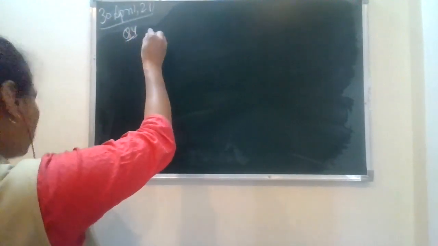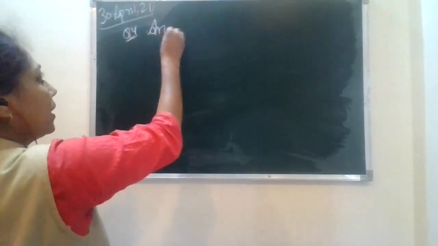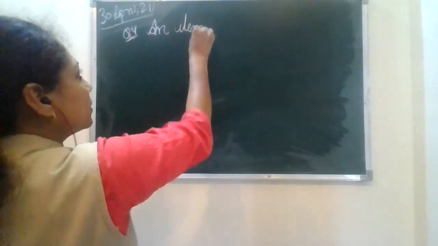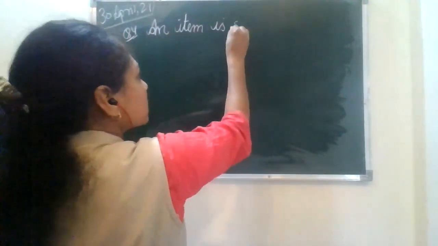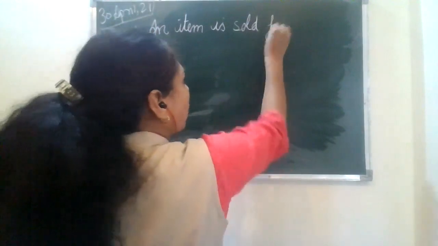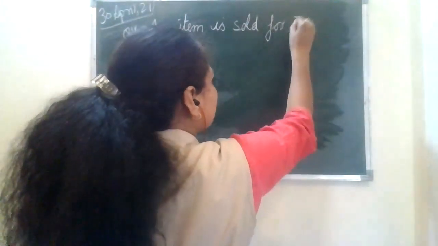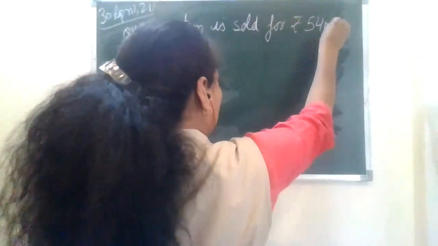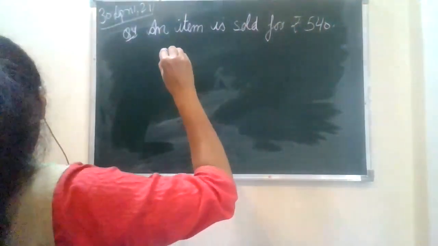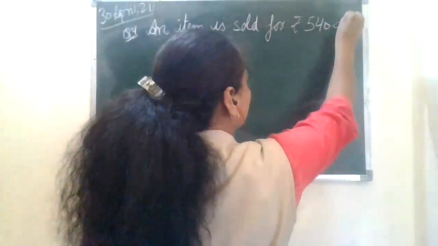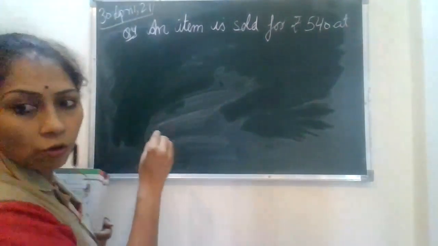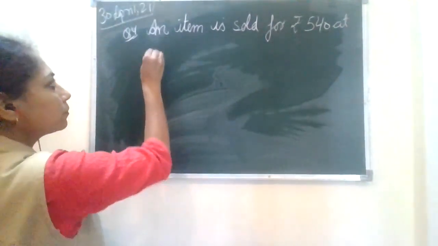Now, question number 4. An item is sold for rupees 540 at a loss of 5%.